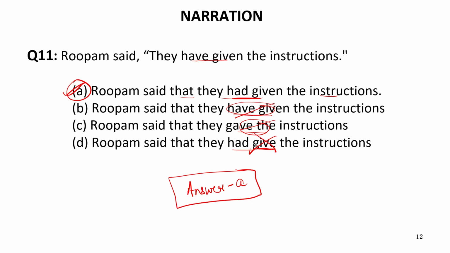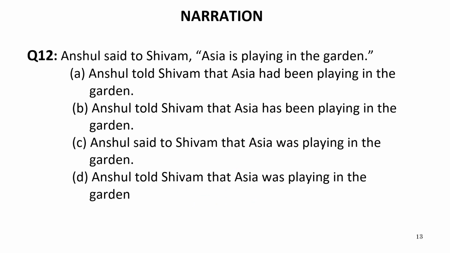Now let us move to the next question. That is, Anshul said to Shivam, Asia is playing in the garden. Now don't pronounce it as Asia. It is a name which is Asia. So Anshul said to Shivam, Asia is playing in the garden. So is playing is present continuous tense, which will be converted into past continuous tense when we convert the sentence into indirect speech. Again, said to will be converted into told.